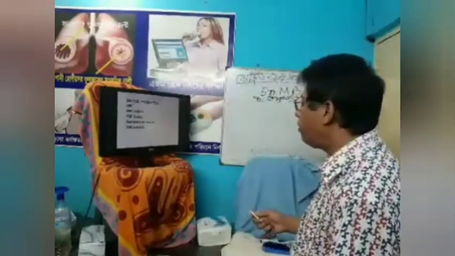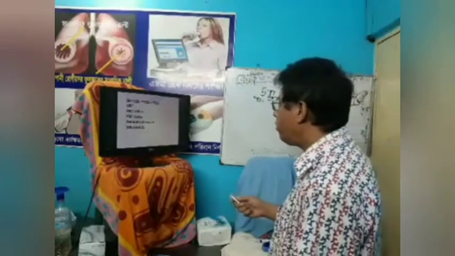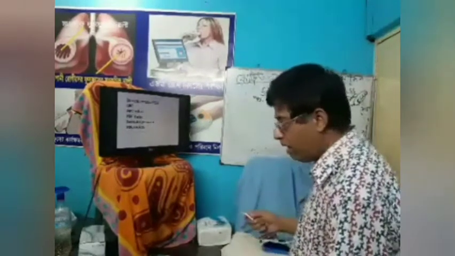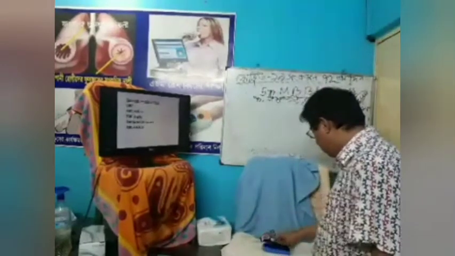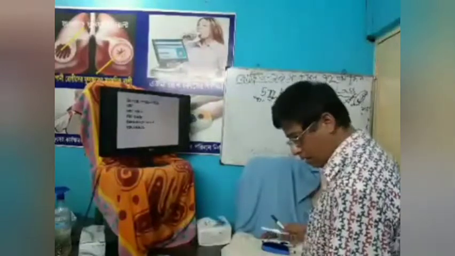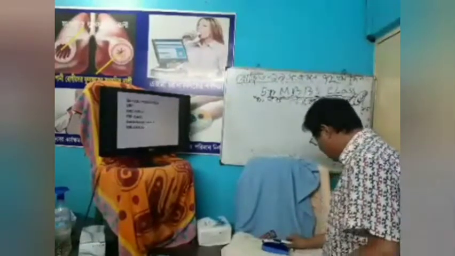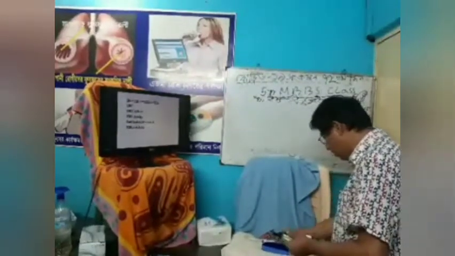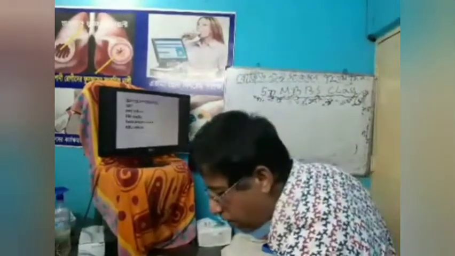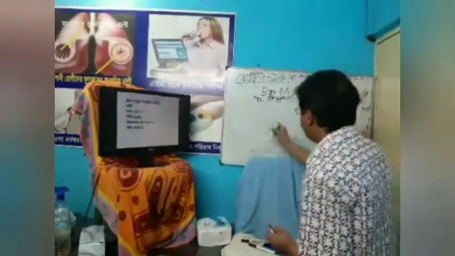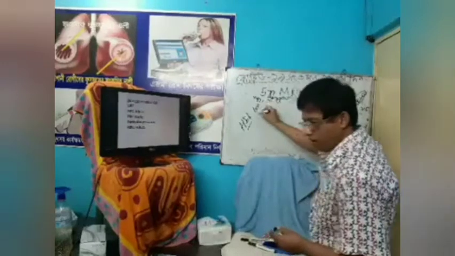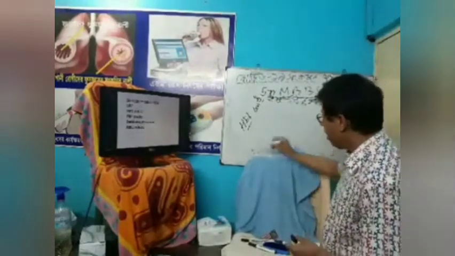So what will we get from the complete blood count? In complete blood count, we get hemoglobin, of course low hemoglobin, and RBC count.